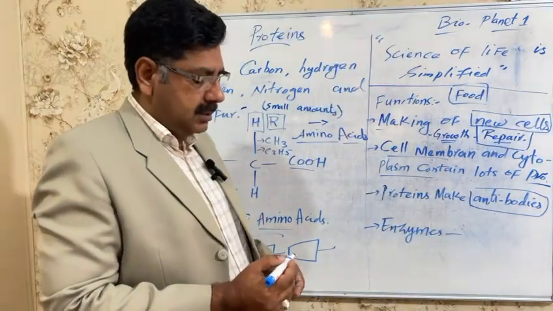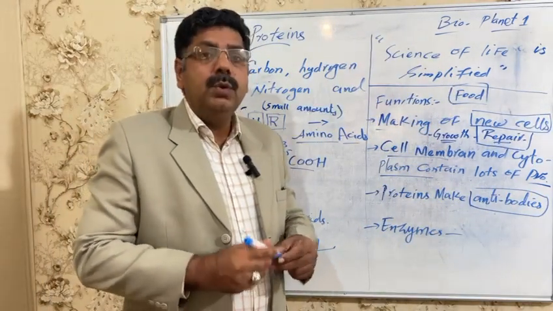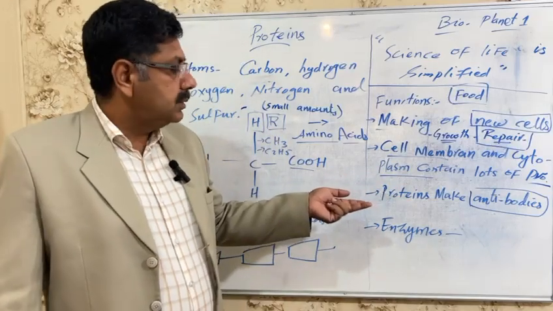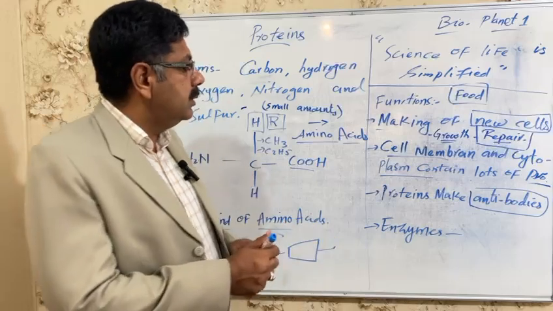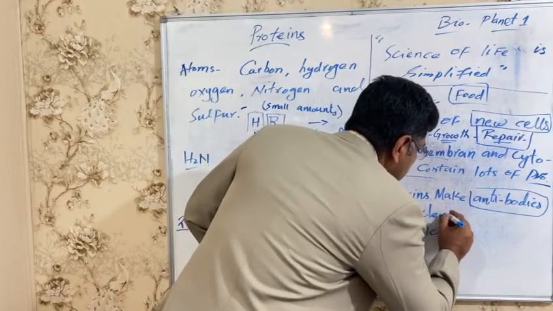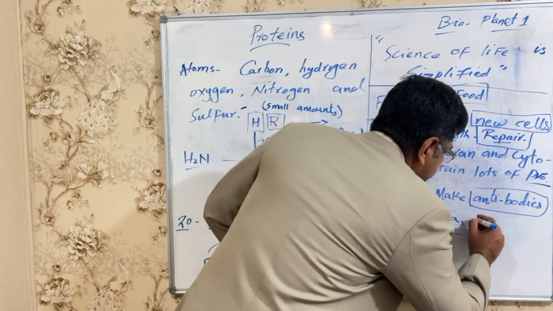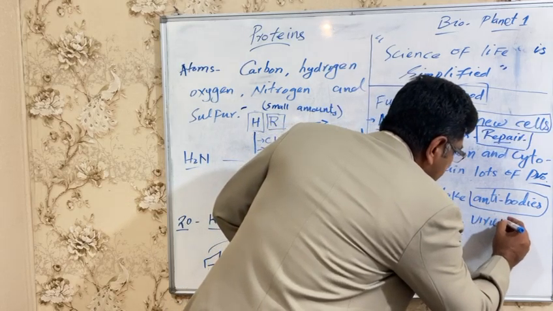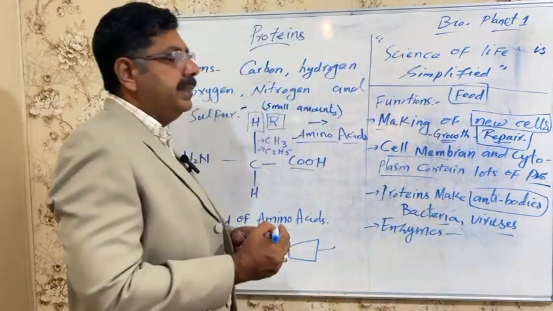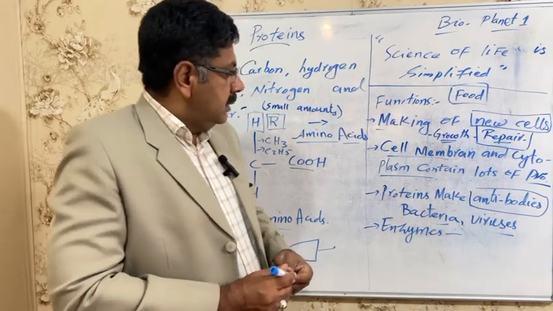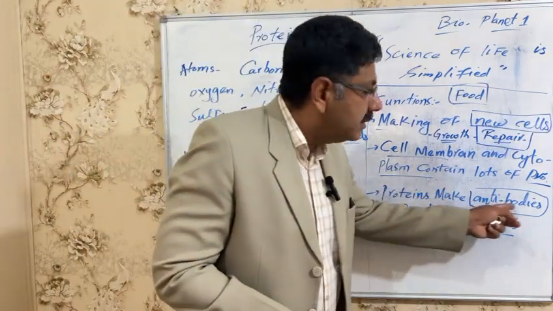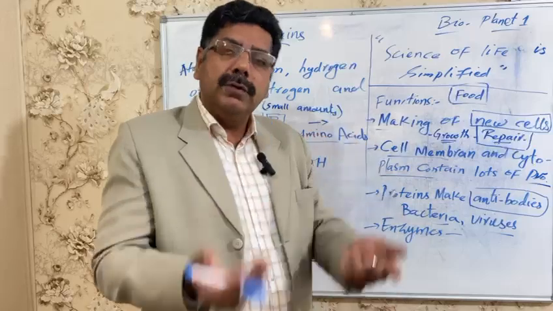And other than this, antibodies. Your immune system is controlled with the help of proteins. So antibodies, what they do is, any harmful bacteria or viruses will be caught by antibodies, which are made up of proteins.